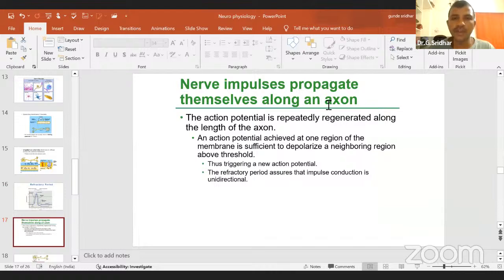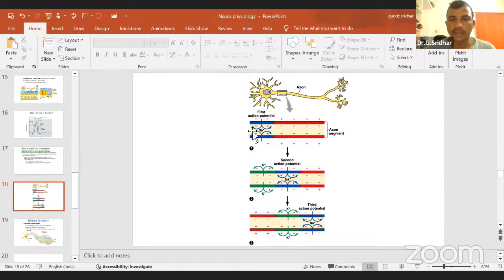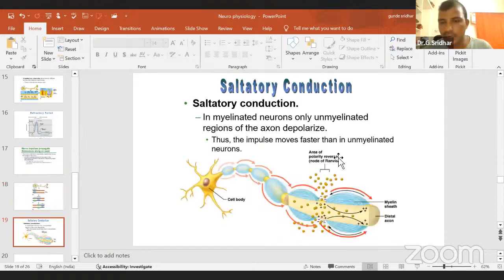Yes, nerve impulse, propagation or conduction of nerve impulse. Conduction of nerve impulse means passing of the action potential from one place to another place. Generally, nerve impulse conduction in the vertebrate neuron, or higher vertebrates, is called saltatory conduction. Saltatory conduction means jumping. You see those red arrows here. The red arrows say they are jumping from one node to another node. They are not passing continuously like this.